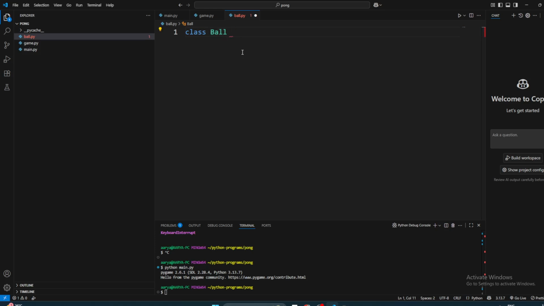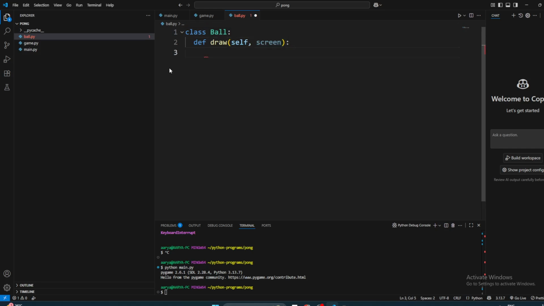So what do we want the ball to have? A ball is a circle, but the only thing the game cares about is that it needs to be able to draw itself. So we need just a method called def draw, which will take a screen, but the first argument is always self. So it should have self and a screen.